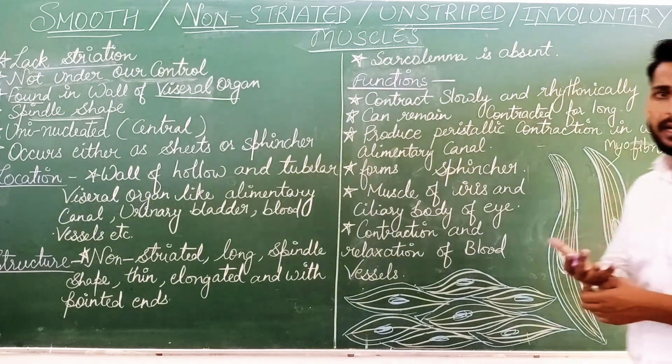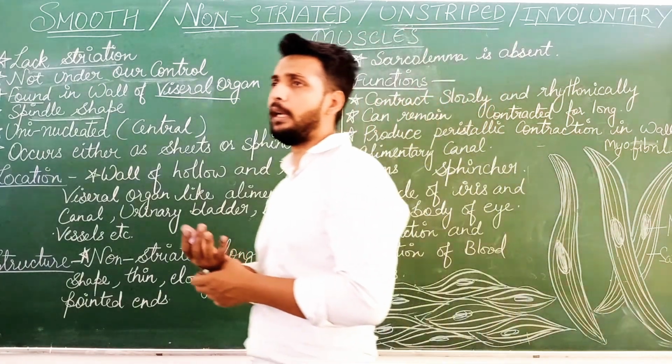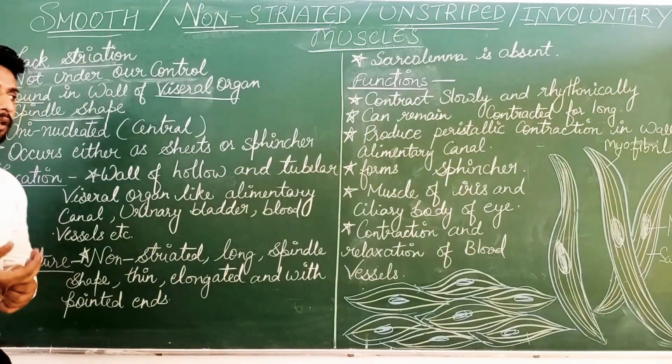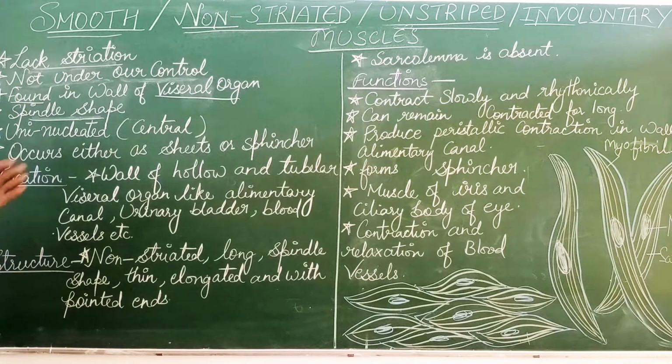Unlike striated muscles, which were multinucleated with the nucleus present at the periphery, here the nucleus is in the center and it is uninucleated.